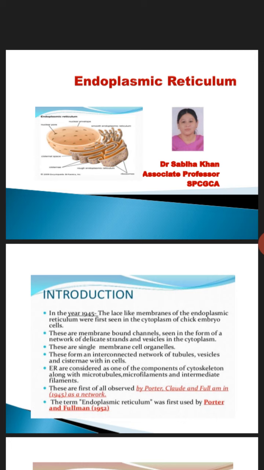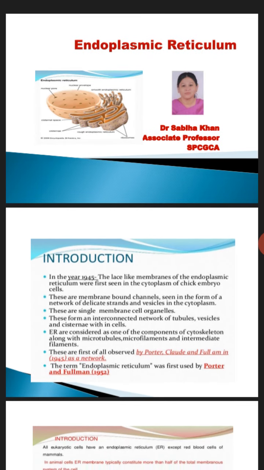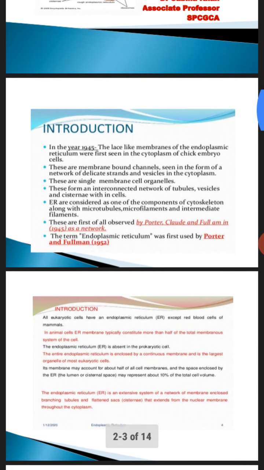The term endoplasmic reticulum was first used by Potter and Fulham in 1952. So this term was used for the first time. All eukaryotic cells have endoplasmic reticulum, but there is an exception: the red blood cells of mammals.